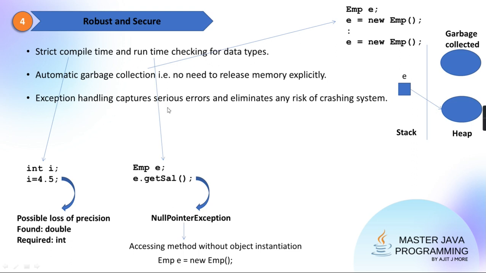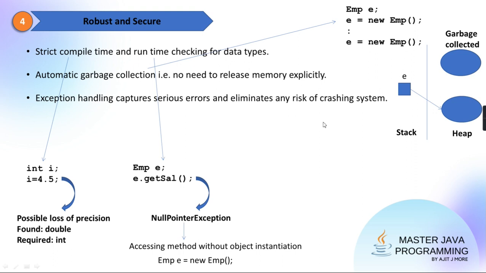So exception handling captures various errors, and it even eliminates the risk of system crash. Normally in a C program, if there is a problem, it will just stop the code and abnormally terminate.